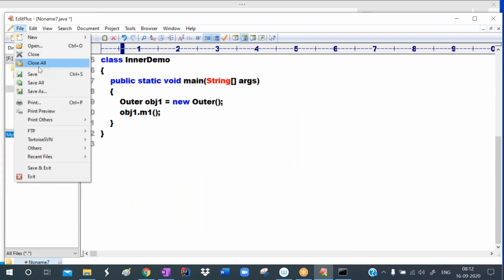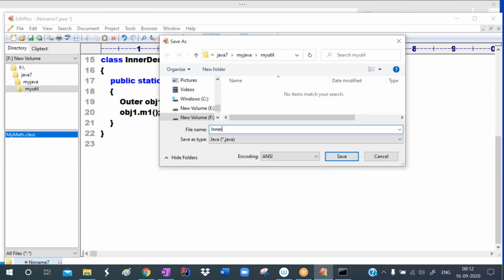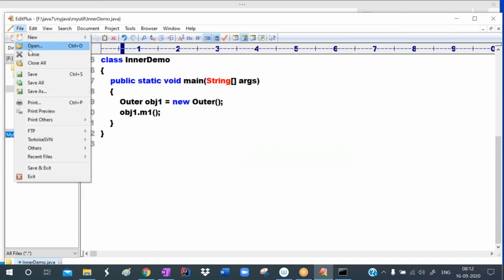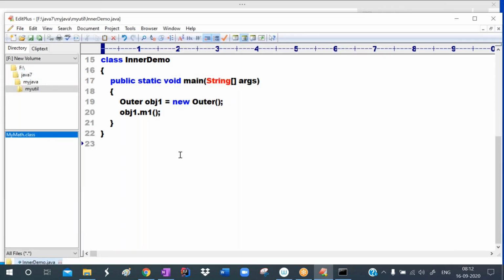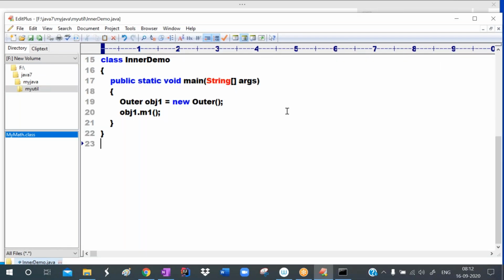I'm saving this one with the name InnerDemo.java. Successfully saved. I'm compiling it and running it. See, it is displaying m1 method of outer.